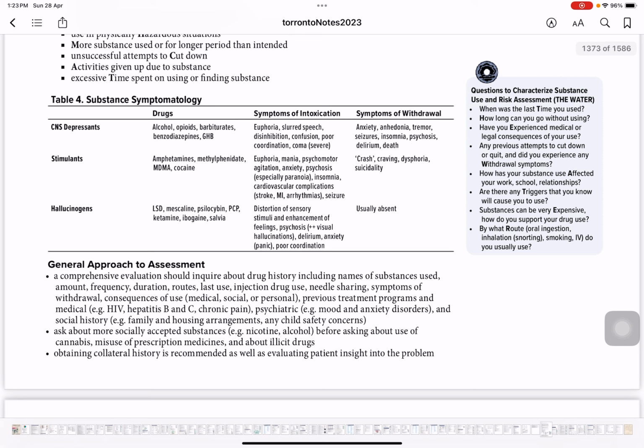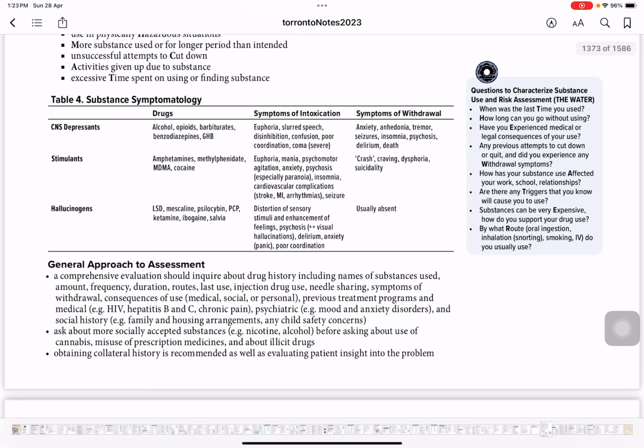Now coming to the stimulants. Stimulants are something that makes you high, happy, euphoric. Symptoms of intoxication with stimulants would be euphoria, mania, psychomotor agitation, anxiety, psychosis, paranoia, insomnia, cardiovascular complications, stroke, MI, arrhythmias, and seizures. These are intoxications with stimulants because they are stimulating you. That's why you're becoming psychotic, anxious, manic, agitated, insomniac, with seizures.